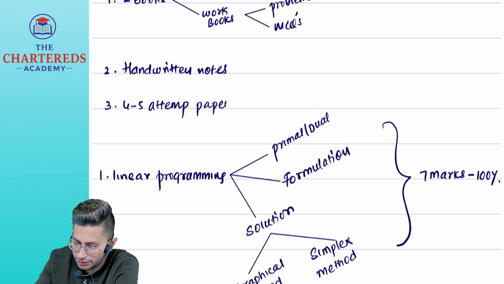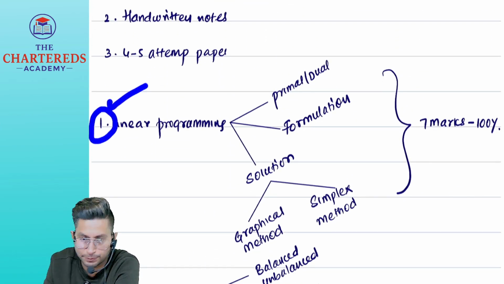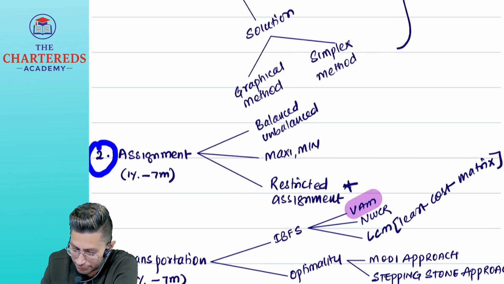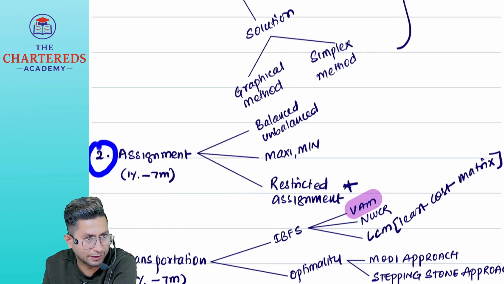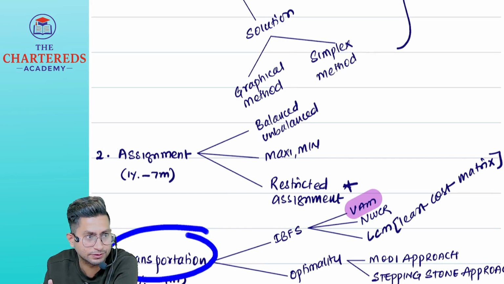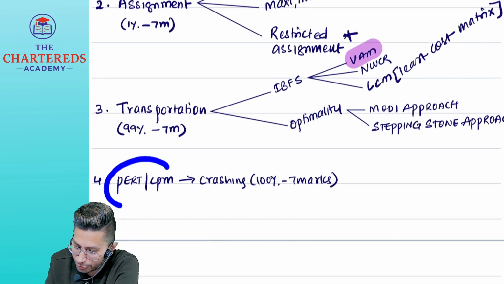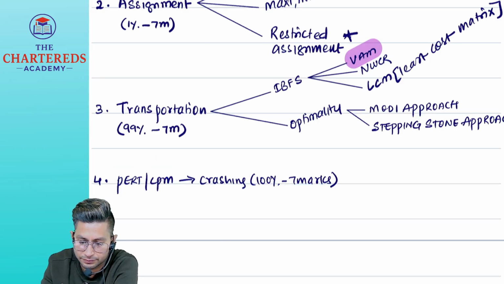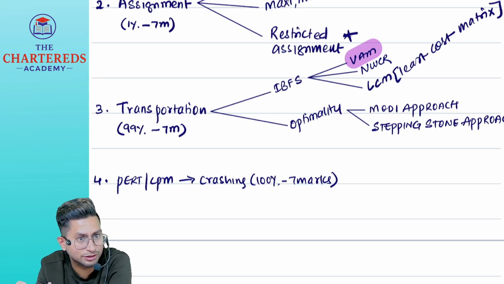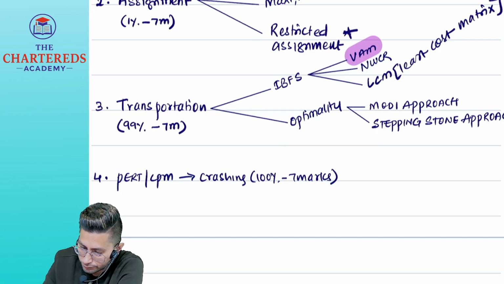So here you have a 100% guaranteed question on linear programming. Then you have assignment and transportation, any one question, which will be mostly transportation. And then you have a guaranteed question on PERT CPM crashing. So 7 into 3 guaranteed questions, 21. Next.